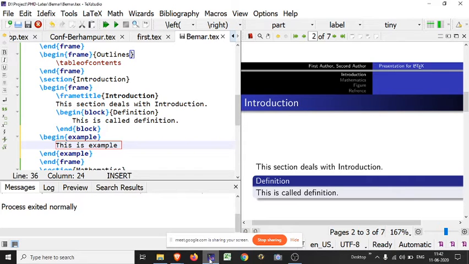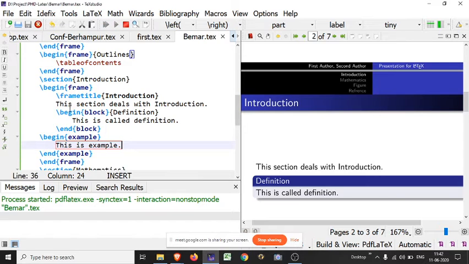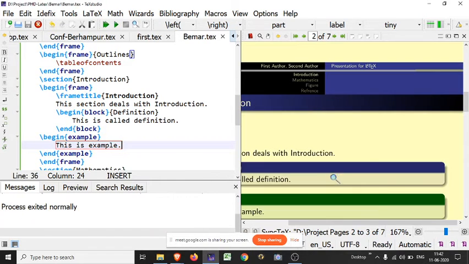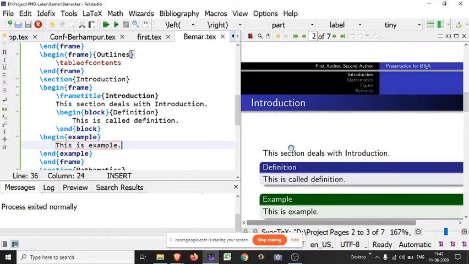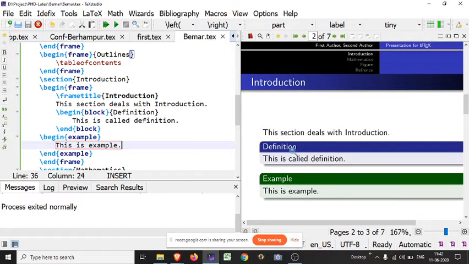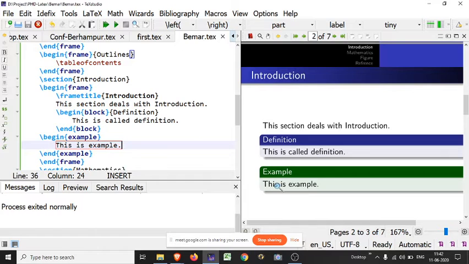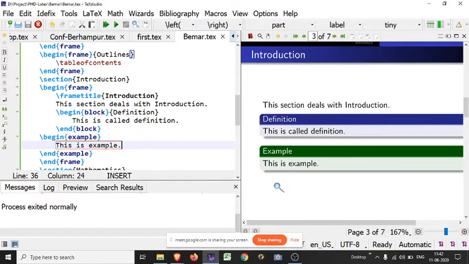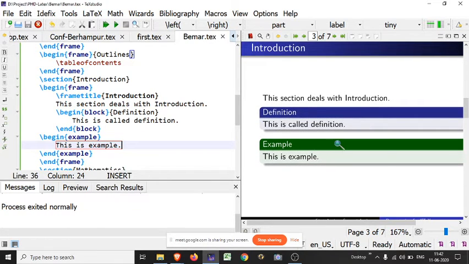So here, for showing an example, I have used begin with the example environment, and here I have written some text, and after running it will appear below these blocks. Look here, the color changes automatically. For a simple block it is blue, and for example, it appears in green color. In a similar way a lot of commands are there.